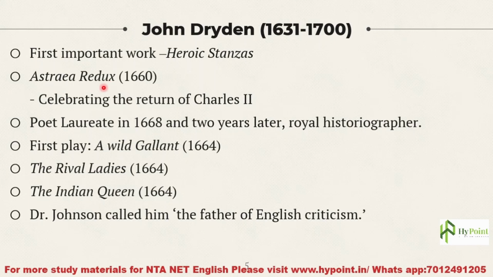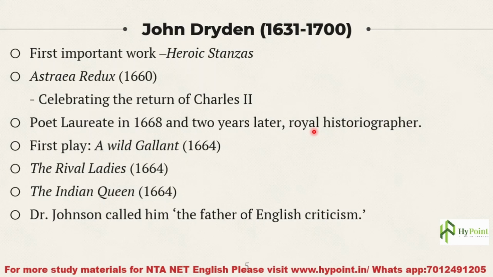Astraea Redux is another work, published in the year 1660. Astraea Redux celebrated the return of Charles II. 1660 is the year of Charles II's return to the throne of England. He became poet laureate in 1668, and 2 years later, in 1670, he became royal historiographer.